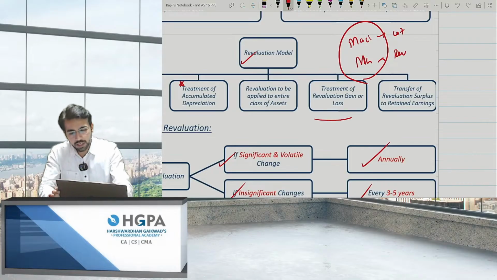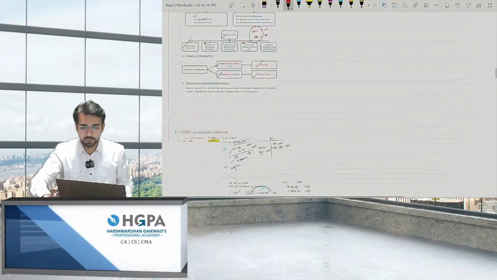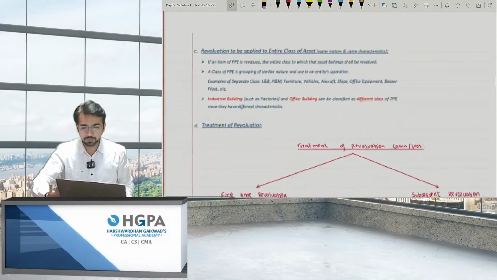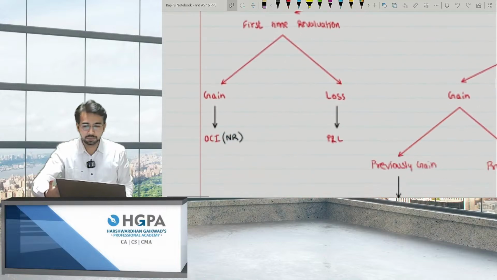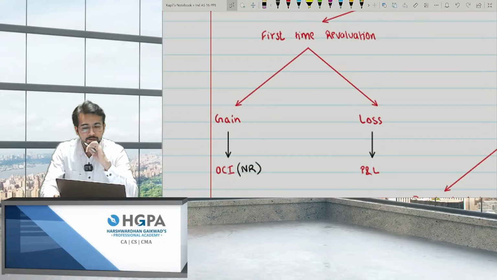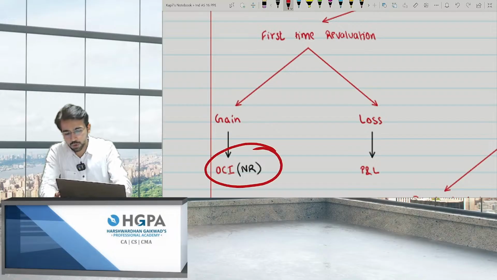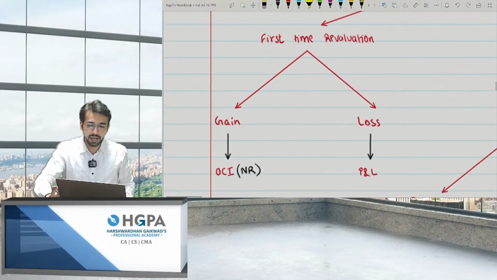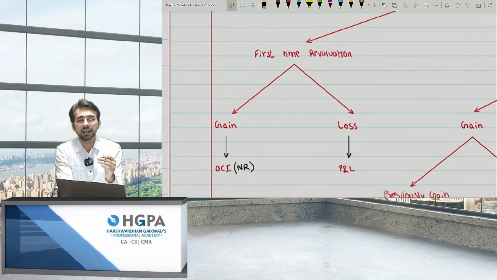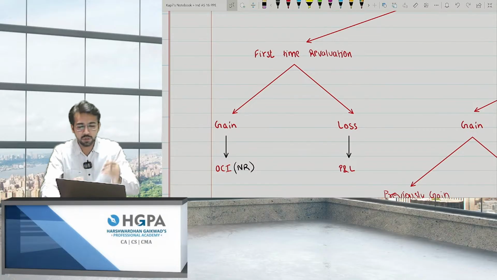Next, treatment of revaluation gain or loss. Again, this is one of the important points. Treatment of revaluation gain or loss. Please pay attention. I have already given the chart. Now, if it is the first time, that is, you are revaluing it for the first time, at that time the gain should be transferred to OCI, and I have written over there NR. Now, what is NR? It is not reclassified to P&L again. OCI R means it should be reclassified to P&L. NR means it should not be reclassified. I'll give an example after this, okay?